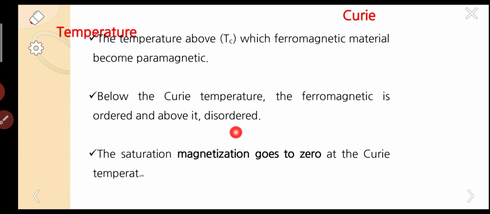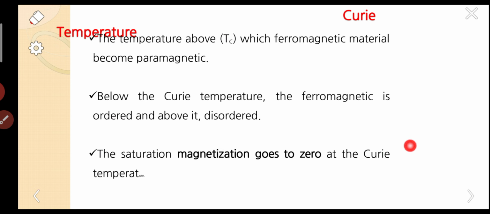Simply remember these terms: ordered means parallel, disordered means random. The saturation magnetization goes to zero at the Curie temperature, as I showed in the graph on the previous slide.